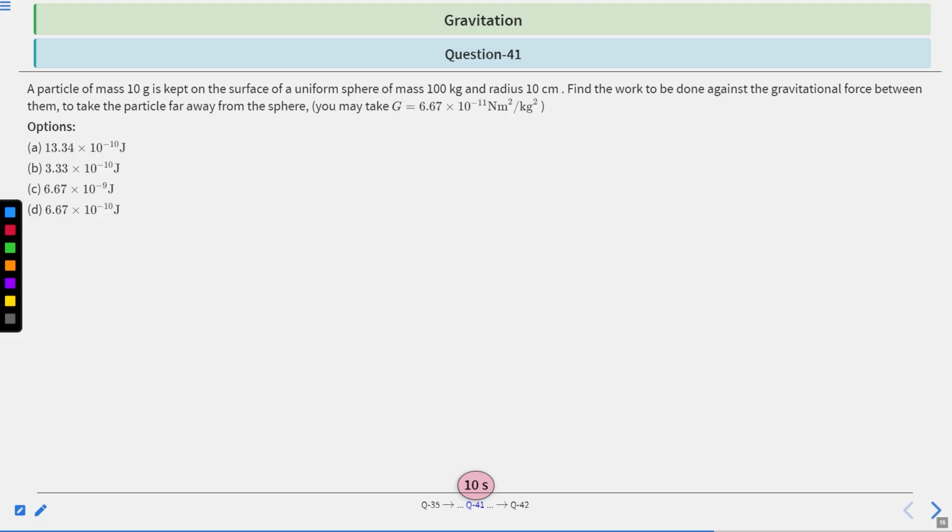A particle of mass 10 gram is kept on the surface of a uniform sphere of mass 100 kg and radius 10 centimeter. Find the work to be done against the gravitational force between them to take the particle far away from the sphere. Take G equal to this. Given options: option A, option B, option C, option D. Which option is correct? You have 10 seconds to solve this question. After 10 seconds, we will provide the solution.